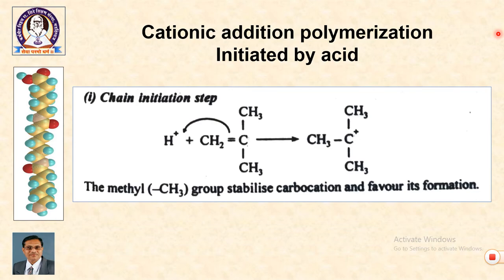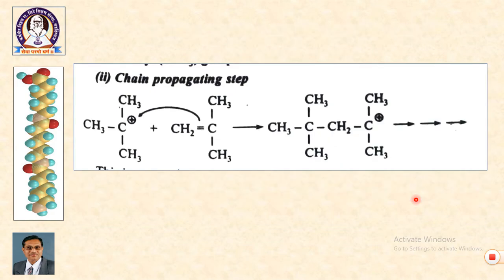In cationic addition polymerization, the reaction is initiated by acid. Remember the difference. In free radical polymerization, the reaction was initiated by free radical. In cationic addition polymerization, you have to generate a cation, and therefore the initiator is acid. So, the first step is chain initiation, in which the proton initiates the reaction forming a cation. The methyl group in this case stabilizes the carbocation and favors its formation. So, the first step is initiation by acid.